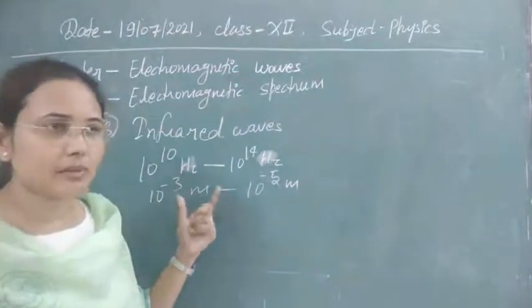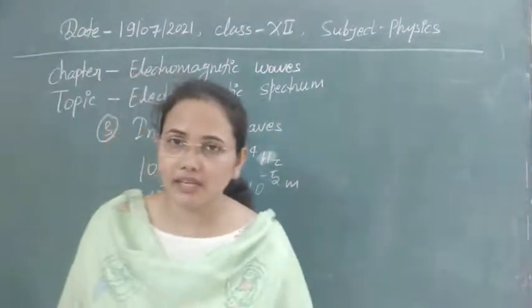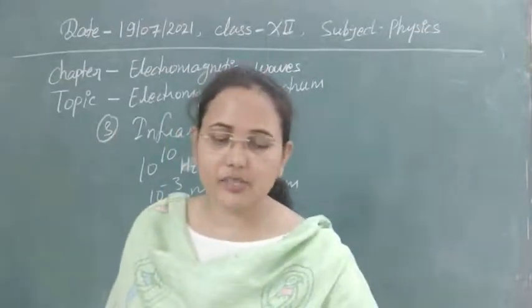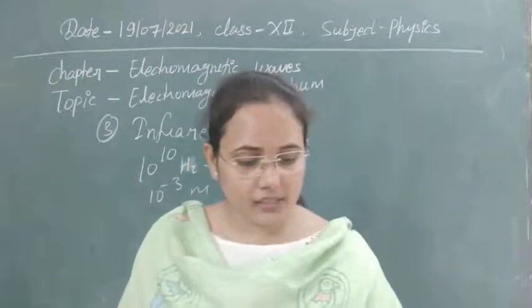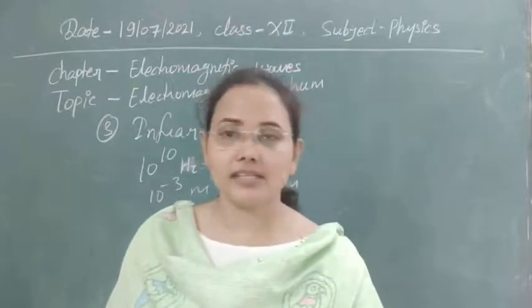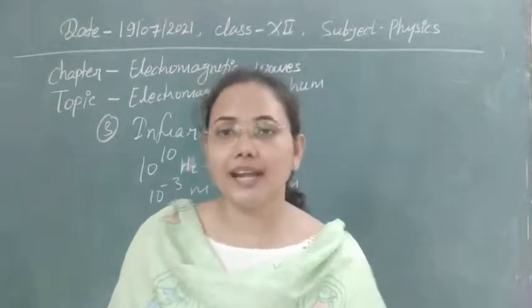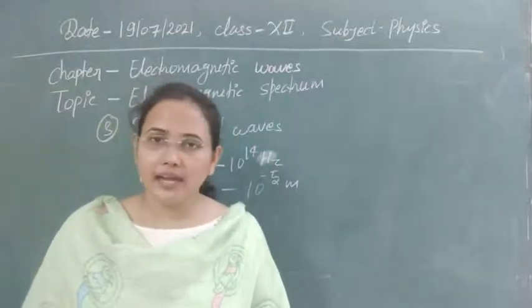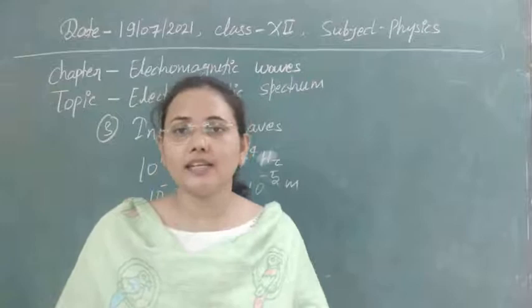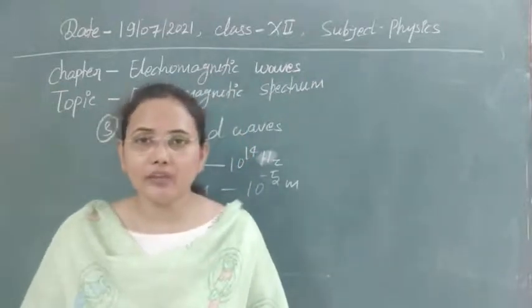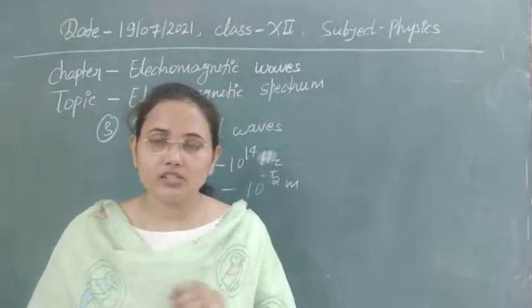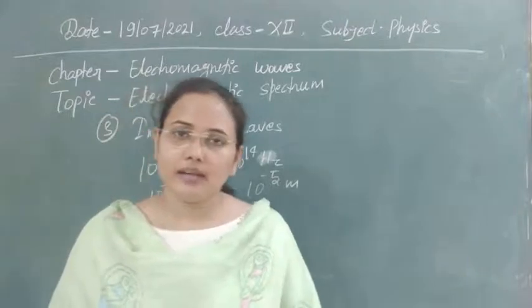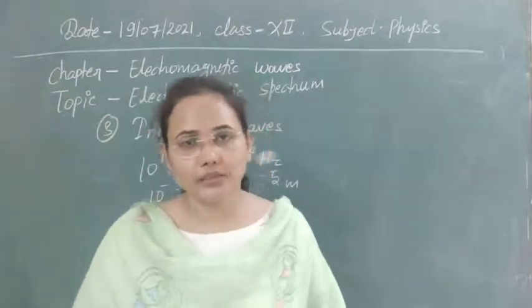Whenever you see radiation lying in this frequency or wavelength range, then without any doubt that will be infrared radiation, the infrared spectrum. Now, as we have discussed these two things, in every wave we discuss these three. In a spectrum, basically we talk about wavelength and frequency. With the help of those, you can easily calculate the speed, and I have already told you that by using Maxwell's equations, for any kind of electromagnetic wave in free space, the speed will always be equal to the velocity of light.